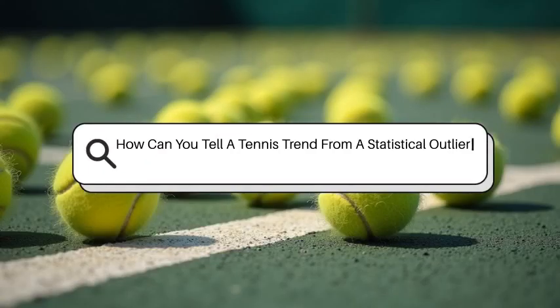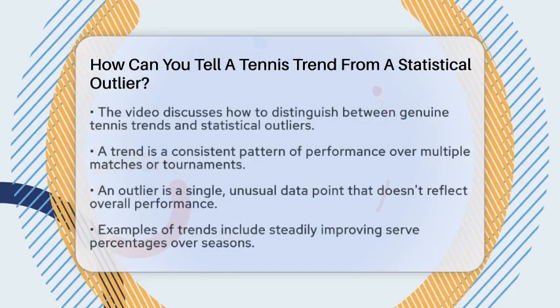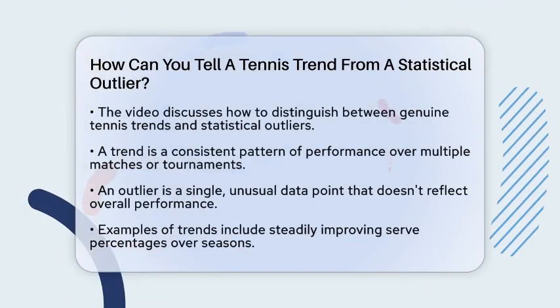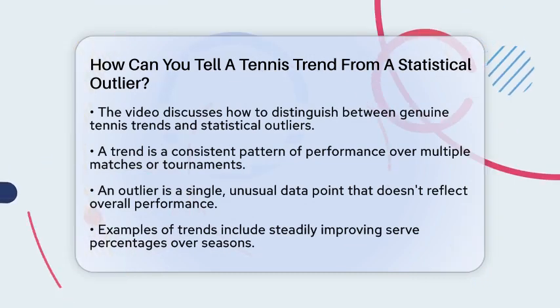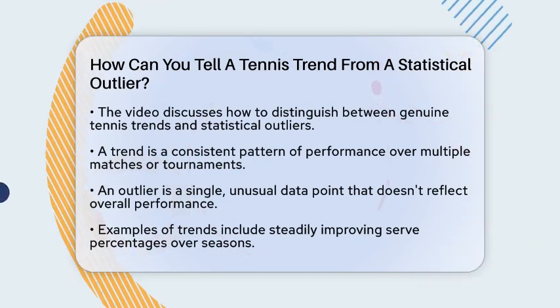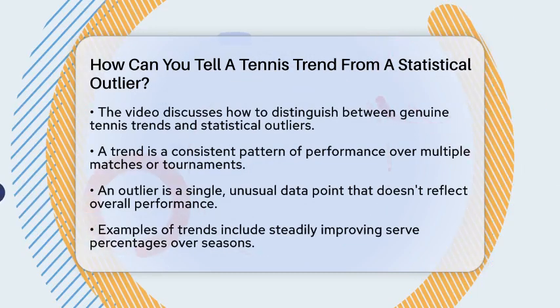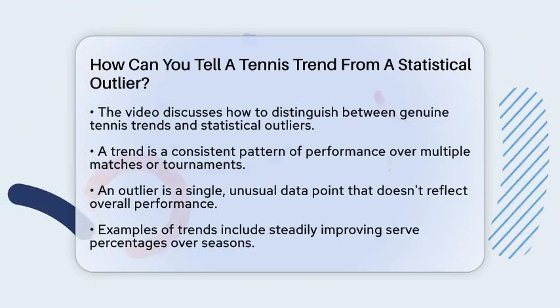How can you tell a tennis trend from a statistical outlier? Imagine watching a player suddenly win 10 matches in a row on clay courts. Is this a sign they're improving steadily, or just a lucky streak? That's what we want to figure out.